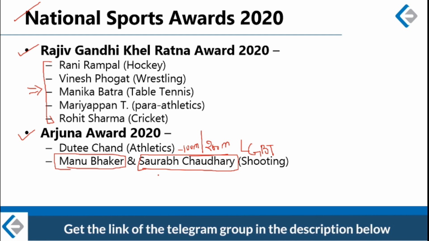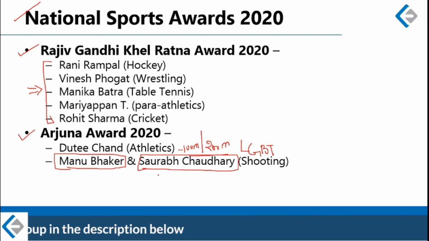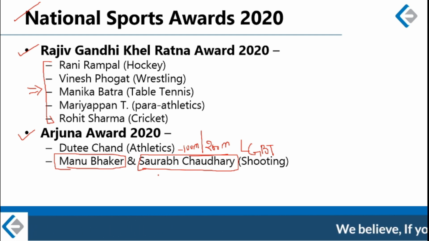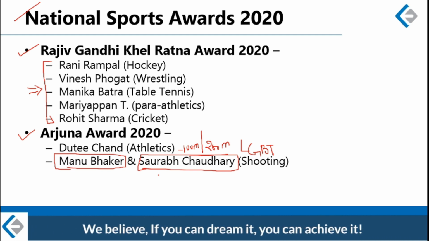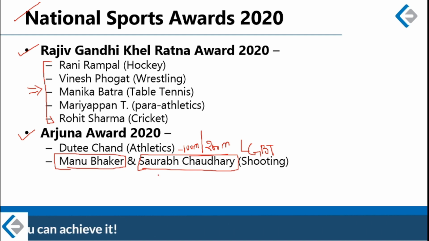Whenever these Olympics are held, these two sportspersons, Manu Bhakar and Saurabh Chaudhary, are the guys to look out for. They are the bright medal hopes for India in next year's Olympics, because they are performing exceedingly well on world stage at World Championship. So Manu Bhakar and Saurabh Chaudhary.